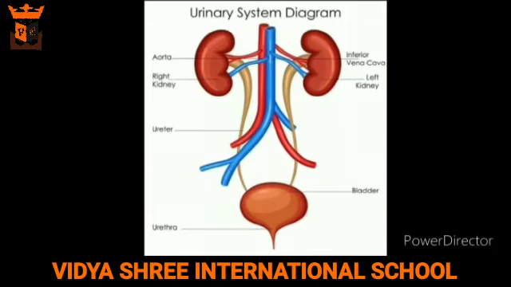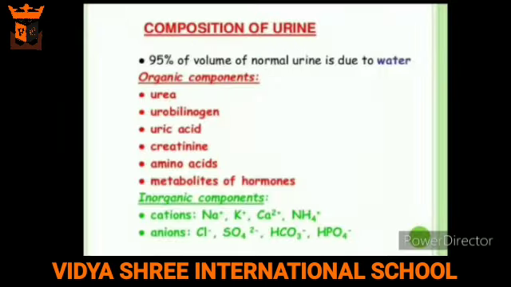Now the urine passes from the kidneys through two tubes called ureters into an elastic sac called the urinary bladder. The bladder stores the urine until it is excreted from the body through the urethra. A healthy human being passes out about 1.5 to 2.5 liters of urine every day. The kidneys must function properly to keep the body healthy.